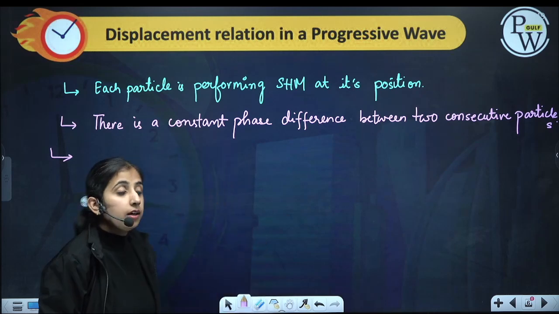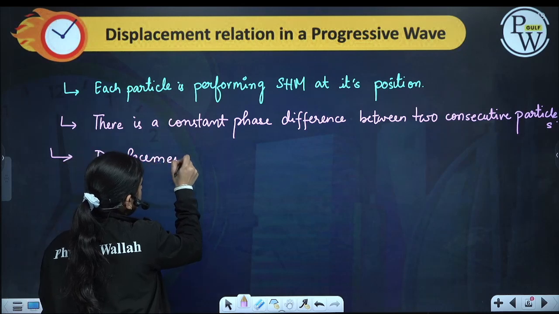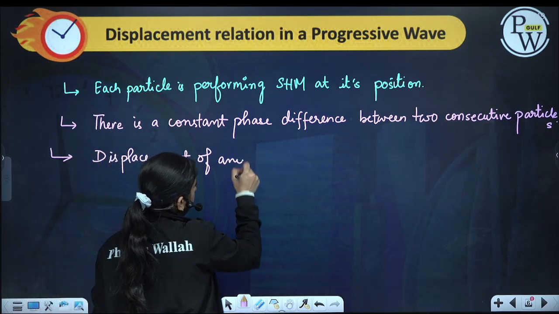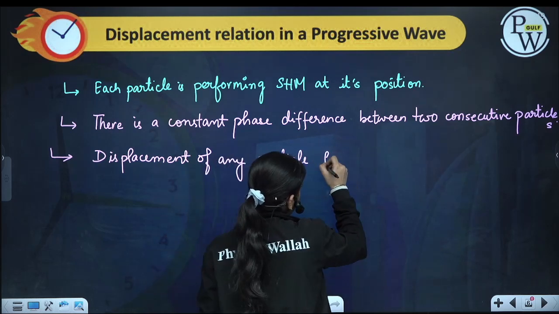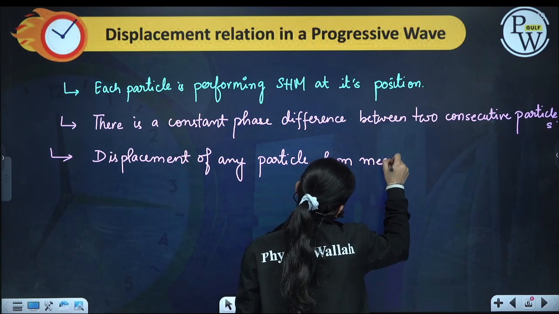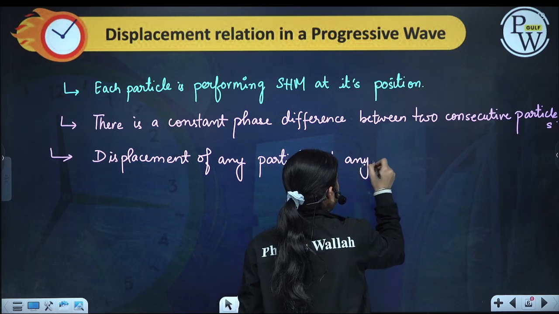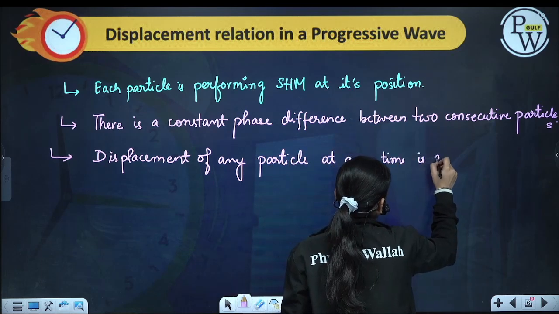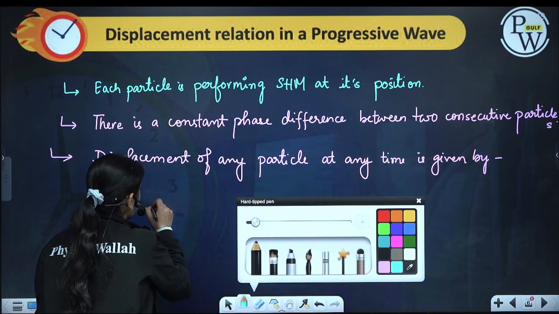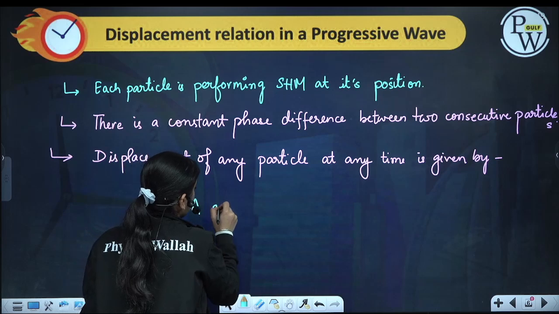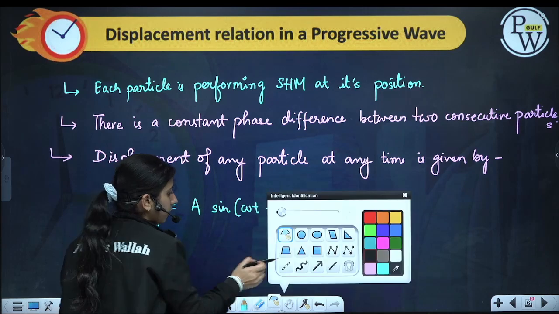So this function, the displacement of any particle from mean position at any time, is given by the relation y equal to a sin(omega t minus kx).